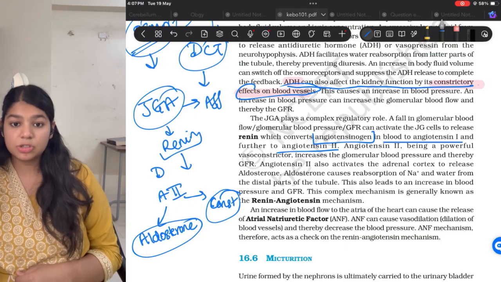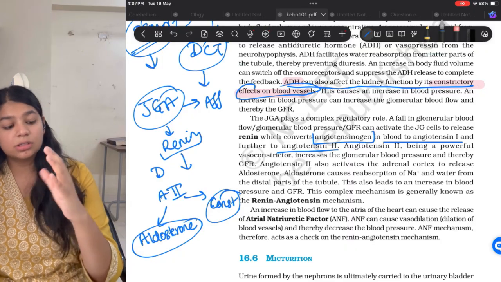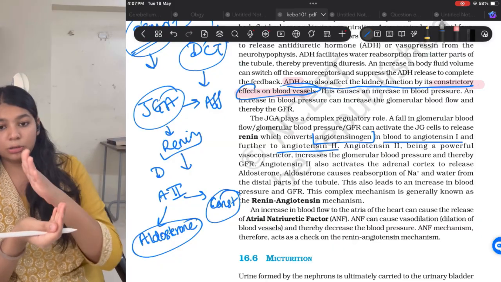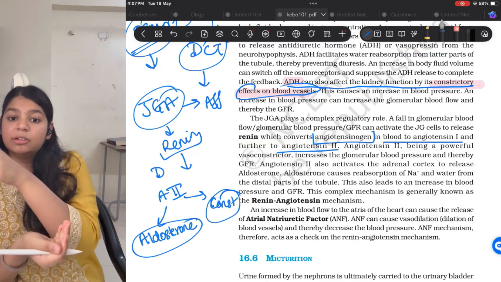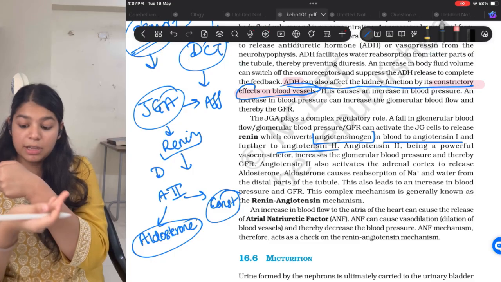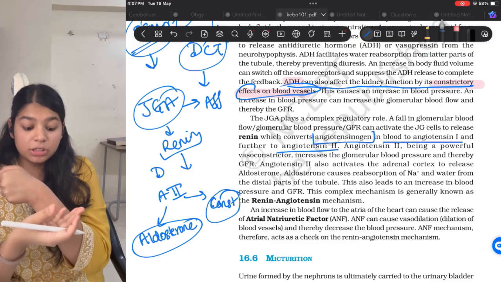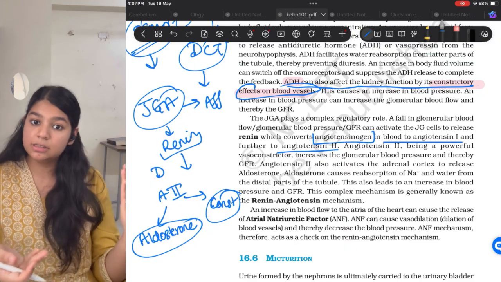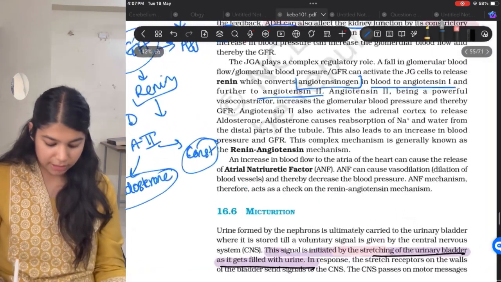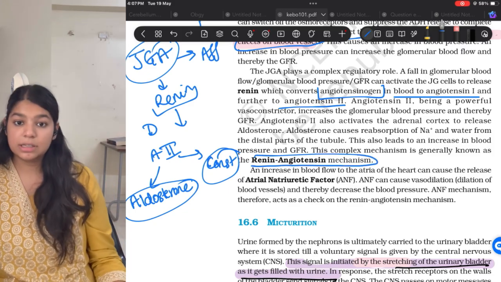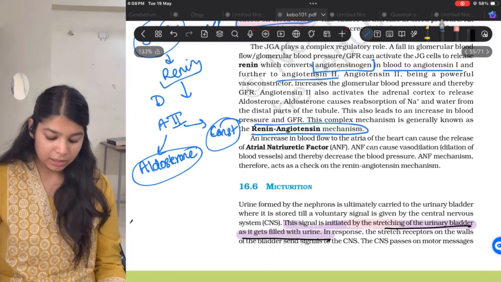When the efferent arteriole gets constricted, blood comes from the afferent arteriole, goes into the glomerulus and then flows out through the efferent arteriole. Now if this efferent arteriole is constricted, then the blood will not pass out through the efferent arteriole. The blood pressure in the glomerulus itself will increase, then the GFR will increase automatically. So GFR is increased. So this is called the RAS mechanism, renin angiotensin aldosterone mechanism.